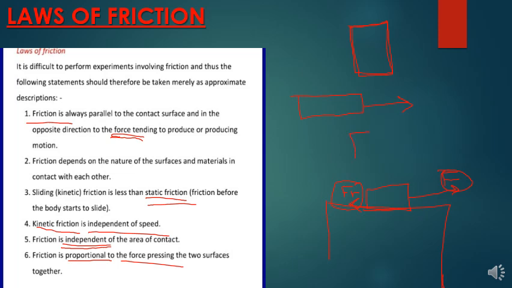The frictional force is equal to a coefficient of friction, which depends on how rough the surface is, times the force causing the motion. Coefficient times force causing the motion. That's how friction and the force causing the motion relate.